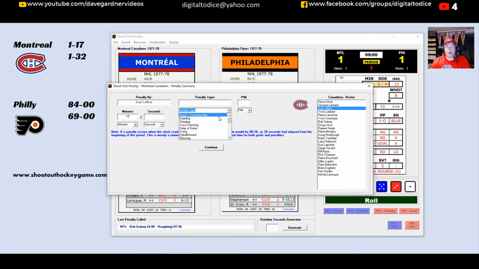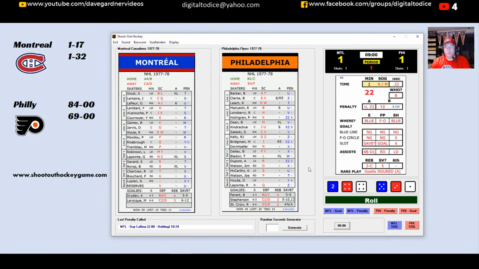So Montreal not doing well. It's going to be a holding call on Lafleur. And so now we get a 2-man advantage. So that 69 to 100 actually bumps up a little bit more. I think what I do is I add 7 to that. So it'll be right around like a 62 is what I do for a 2-man advantage. Again, there's different rules for 2-man advantages here, and I like to use, instead of adding 15, I'll add 7. I don't want to add another 15 onto that, so I'll add 7.